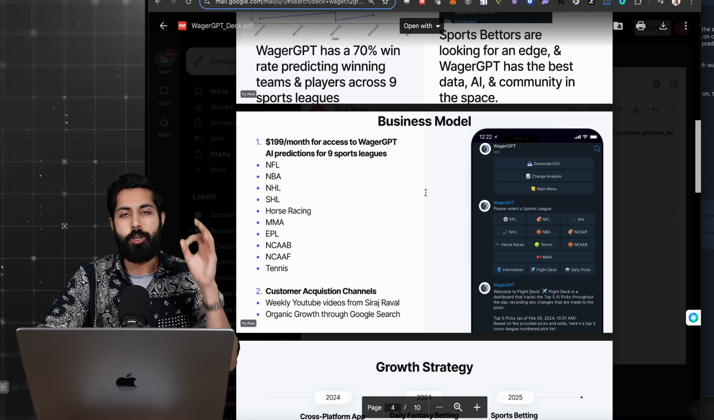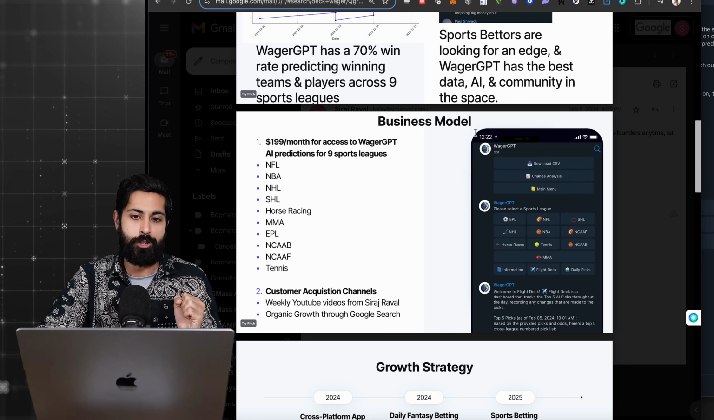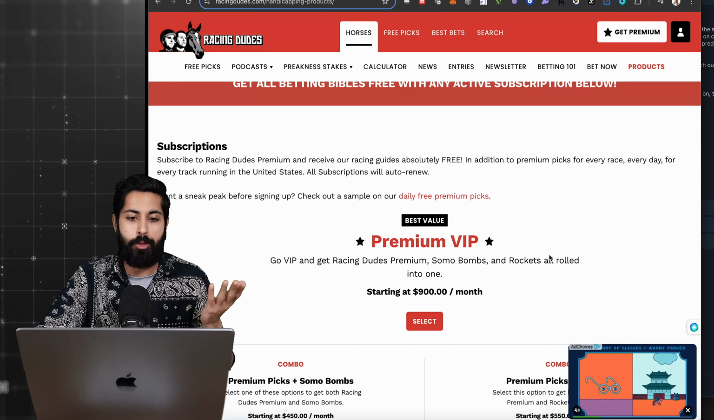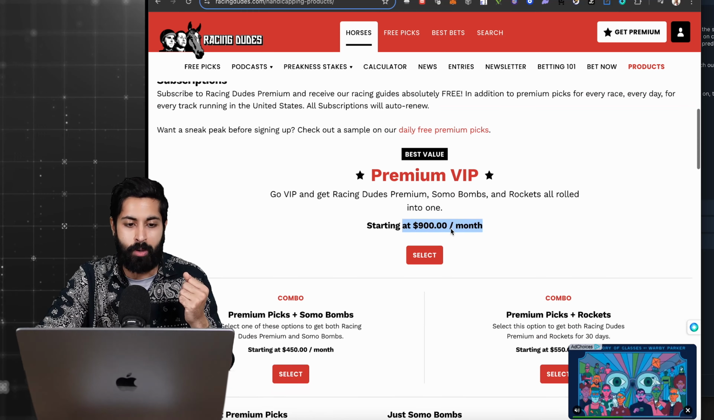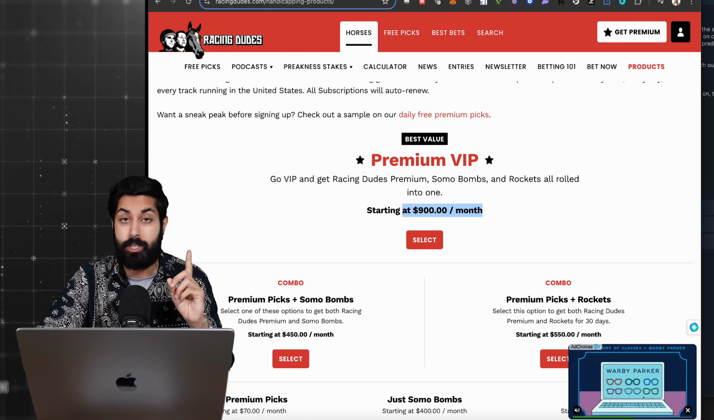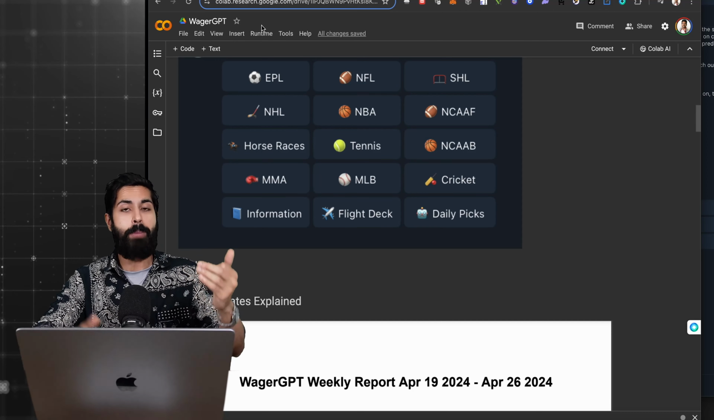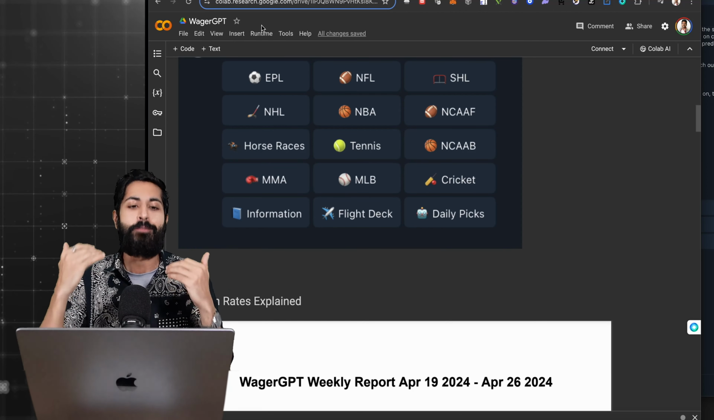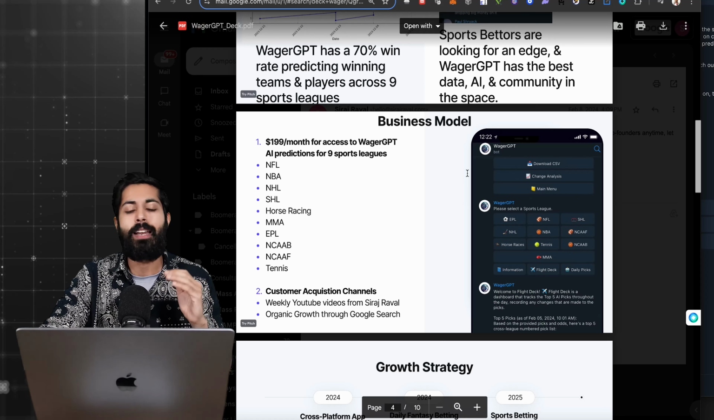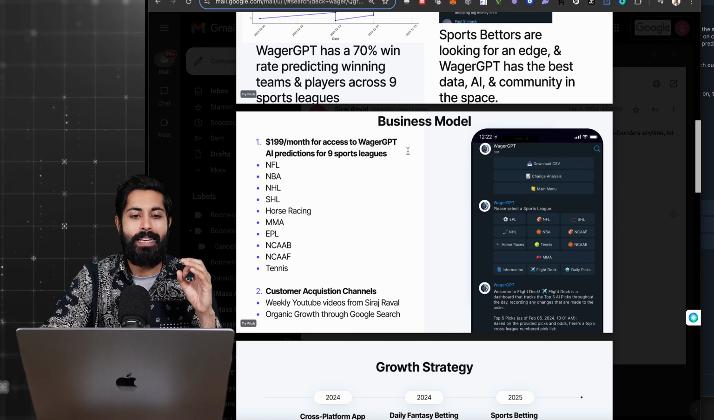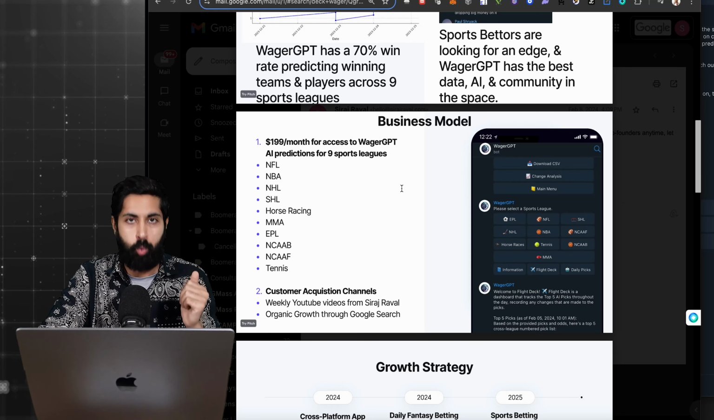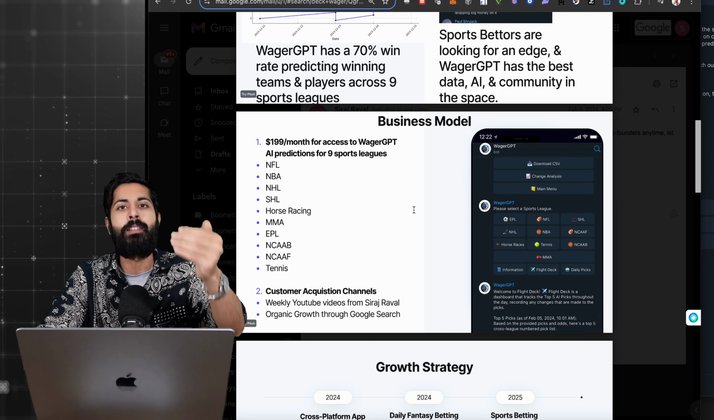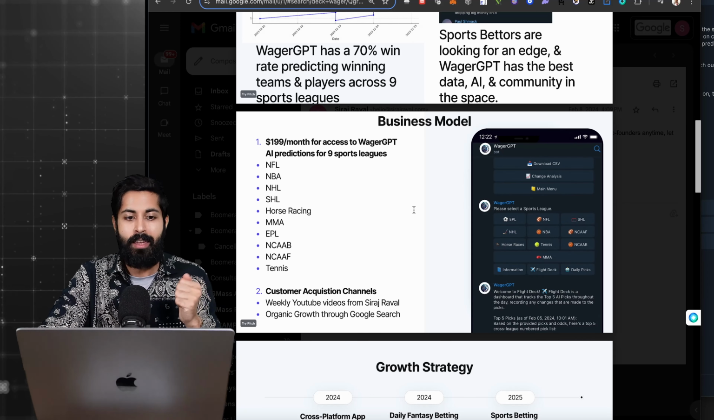Our business model is we charge $200 a month for these premium predictions, which if you look at other people, like check out these racing dudes, $900 a month for horse racing predictions alone. That is not good. That sounds very scammy. WagerGPT, in comparison, based on the amount of prompt betting data we have from our users, is a steal. It is a $200 a month subscription that is not just for horse racing, which people have their own dedicated bot picks for. It's for all 12 leagues that I just showed you, and player props, and arbitrage, and flight deck, and the community that we have, a private, incredible community.